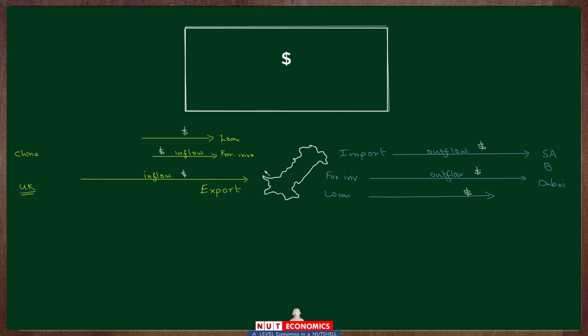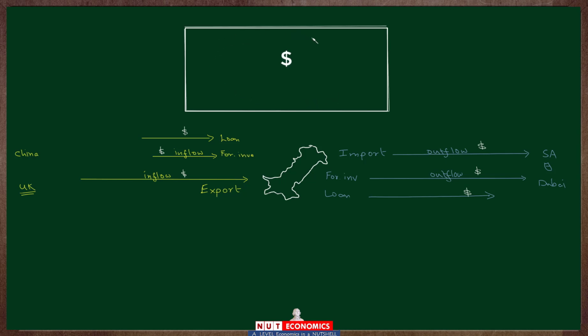So basically, you can think of it as the country at the end of every year publishing its own bank statement, telling its own citizens and the international community about the amount of dollars that are flowing into the country and the different transactions that are creating those inflows, and the amount of dollars that have flown out of the country and the transactions that have created those outflows.